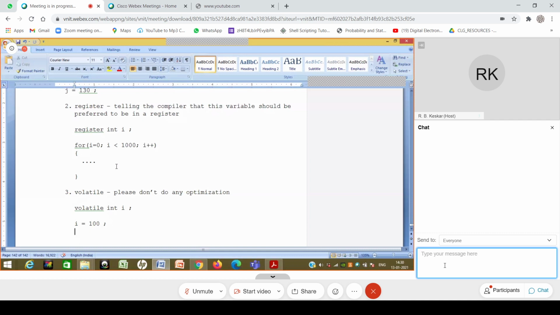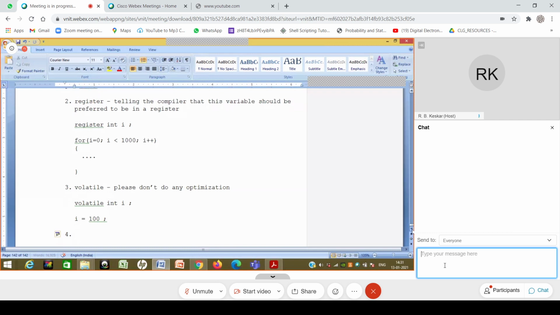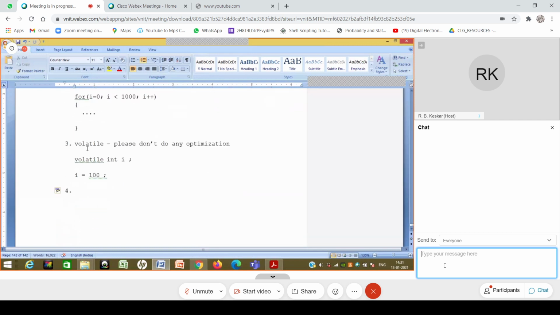This is something which is archaic and not being used now, because the compilers have become very strong and can themselves figure out that a particular variable is going to be used again and again. So I need not update this variable or use it for any optimization. That's why register and volatile have both become archaic.